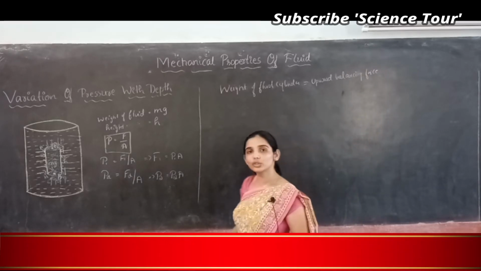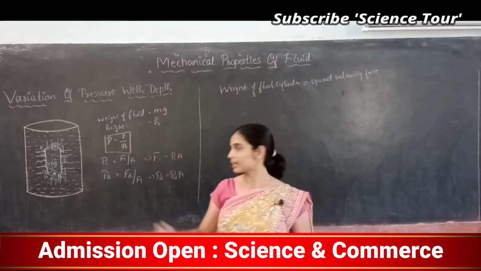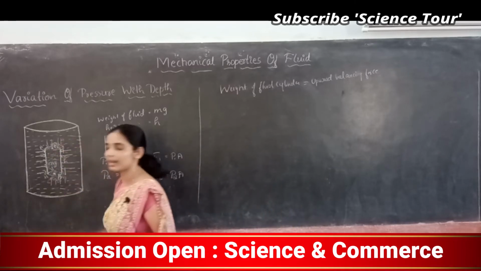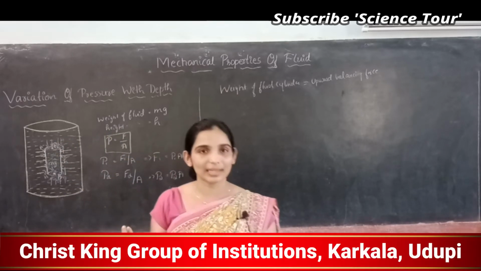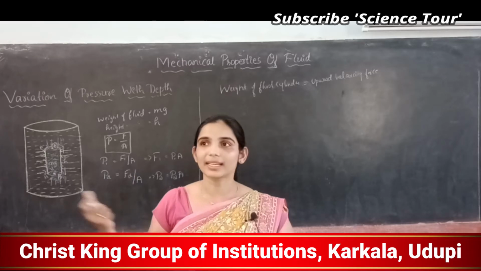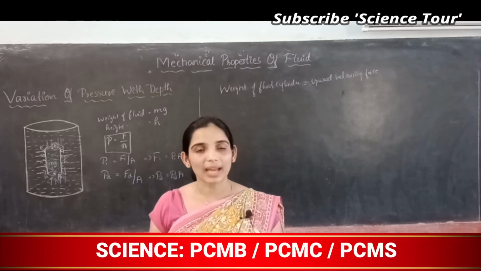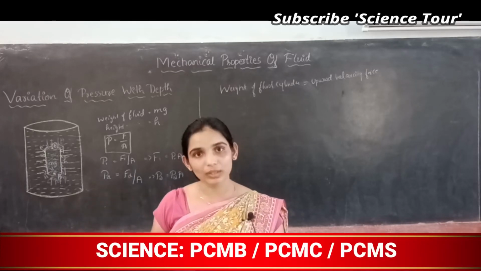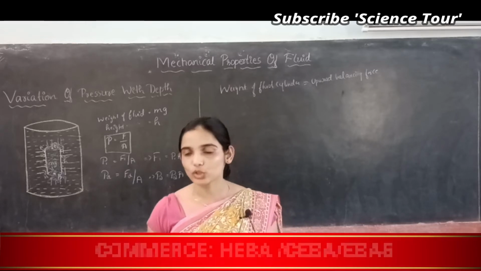So how do you know that an upward balancing force is acting on this cylinder I have assumed? Because that cylinder is at the center and it is at rest. If it has to be at rest, even though it has a weight mg, there should be an upward force.